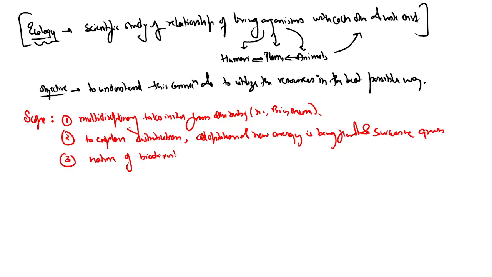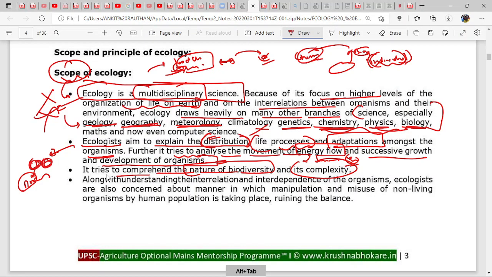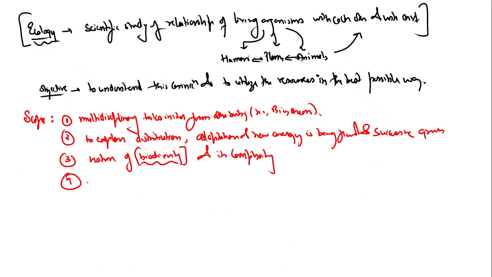Third point is, it tries to comprehend the nature of diversity and its complexity, to understand the nature of biodiversity, the number of living species living together, and its complexity. Fourth, ecologists are also concerned about the manner in which manipulation and misuse of the environment by the human population is taking place. That means they are also understanding the exploitation of non-living or abiotic factors by biotic factors. All right, scope is done.